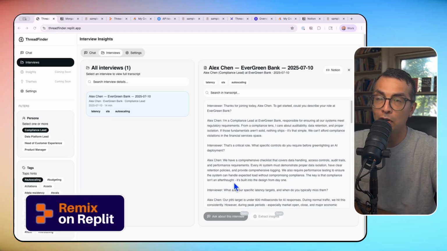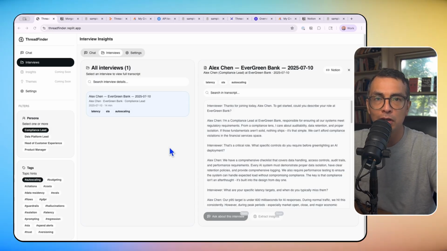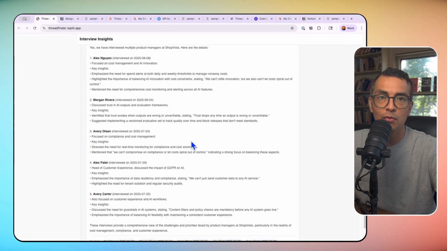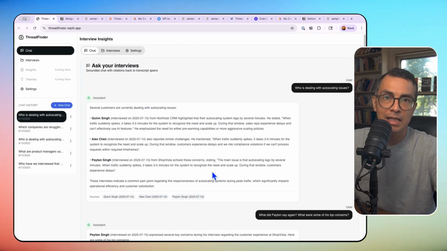for you to remix on Replit as well. It's ThreadFinder, an easy way for you to mine your customer interviews for insights. It wraps around a Notion database, gives you a nice UI, a nice chat interface here to talk with your interview transcripts, and surfaces insights that might take you a while to find on your own.